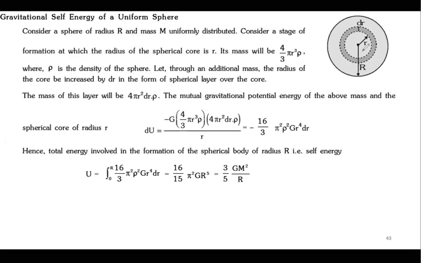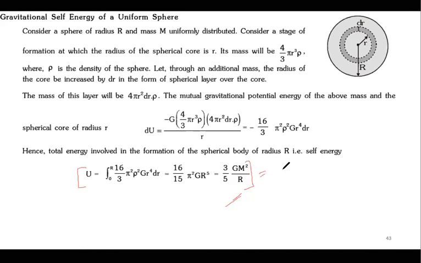Total M is V into rho density, and the elemental mass is 4 pi r squared into rho. Then if you calculate, you will get 3 by 5 GM square by r. Got it, everyone?